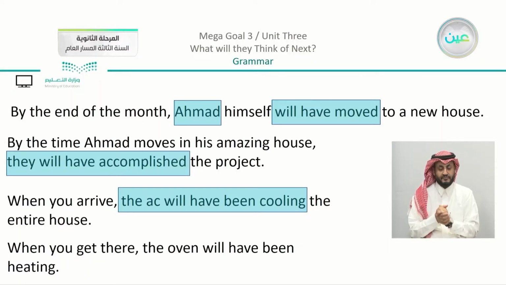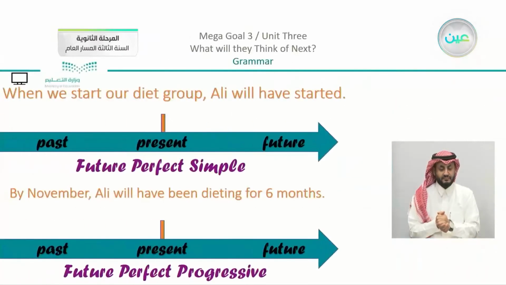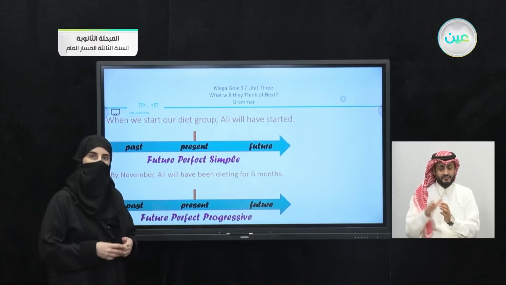The last one, when you get there, the oven will have been heating. This is just to make sure that we are on the correct form. Now we're going to move on. So these are the two structures that we talked about: using the past participle, or using been plus the verb ing.